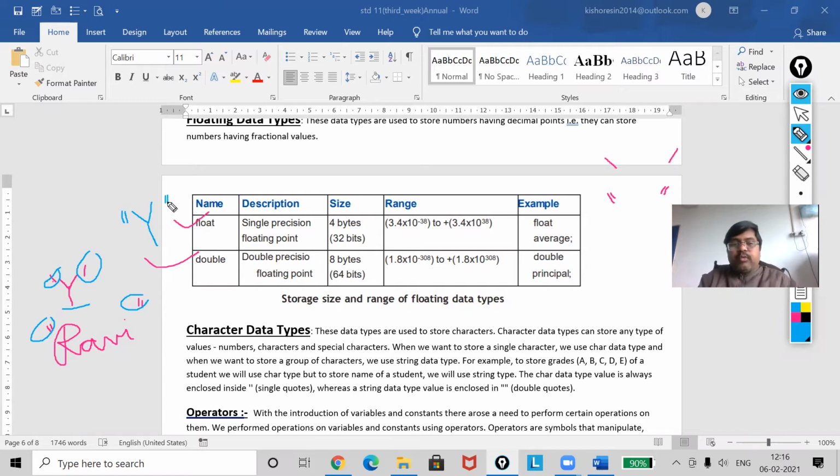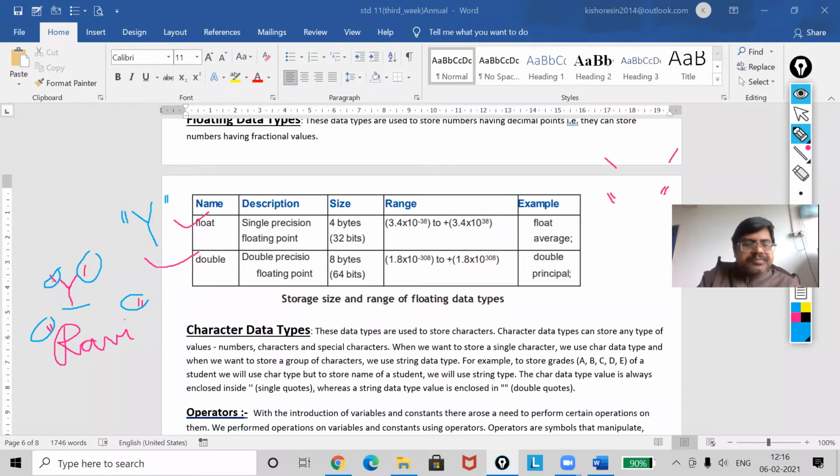So you will say this one is the character one, and this one also the character one. No. What I said, if you have the double quote, either it is a single letter or more than one letter, then it will be said as string data type. And when you have the single quote, minimum and maximum only one character you can write. So that will be your character data type.